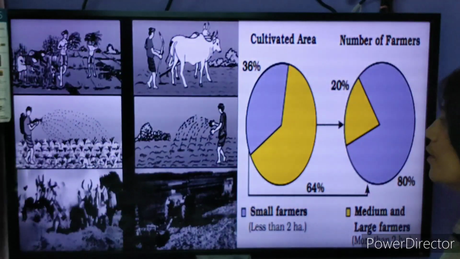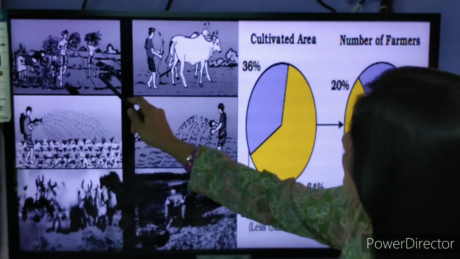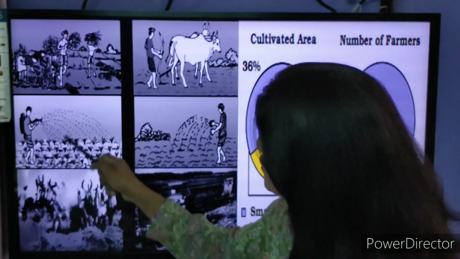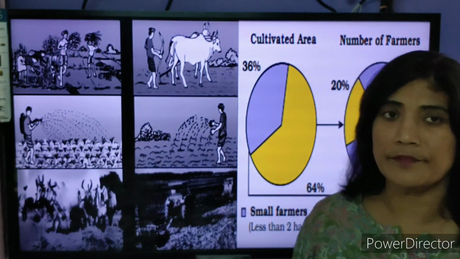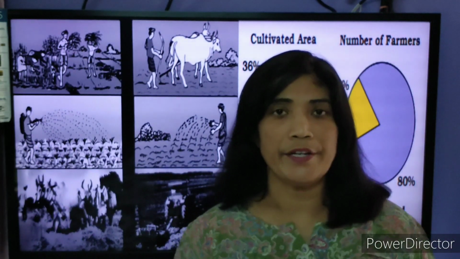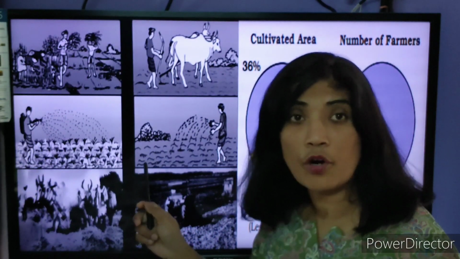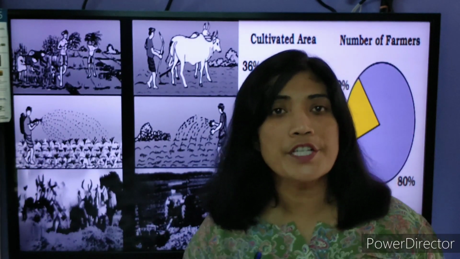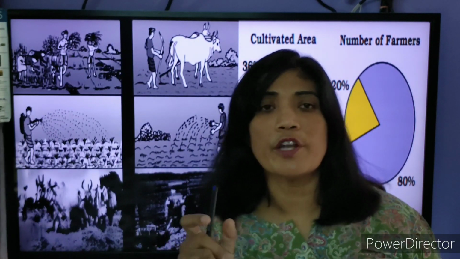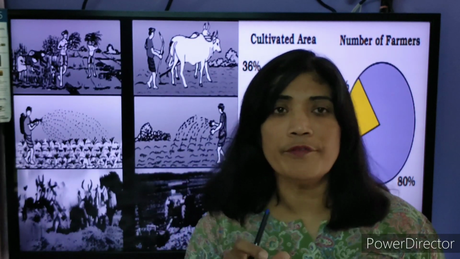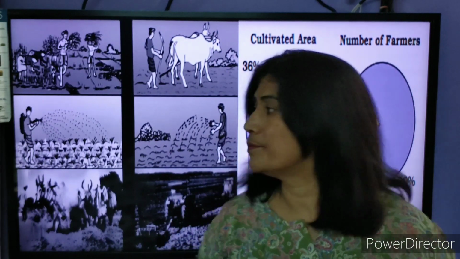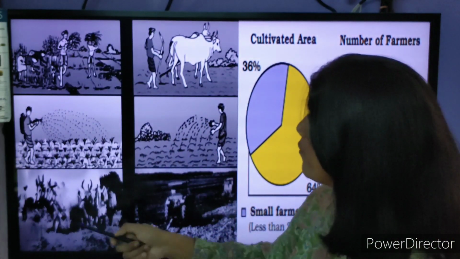So students, in this slide I have given these pictures. You have to identify whether they are doing traditional farming or modern farming. For traditional farming, you can write down TF. For modern farming, you can write down MF. You can see the picture and identify.